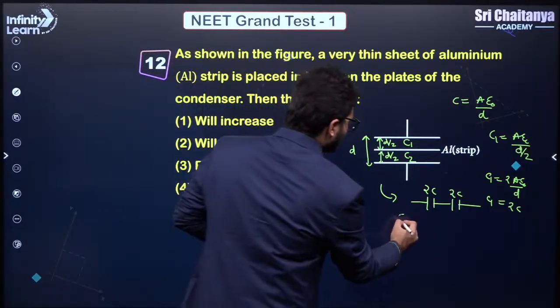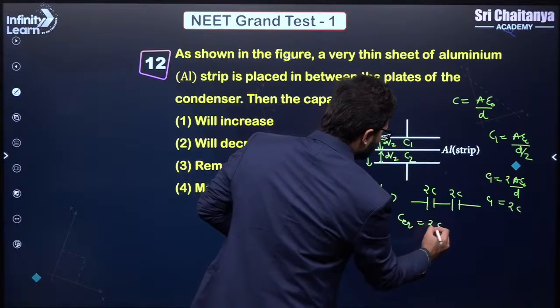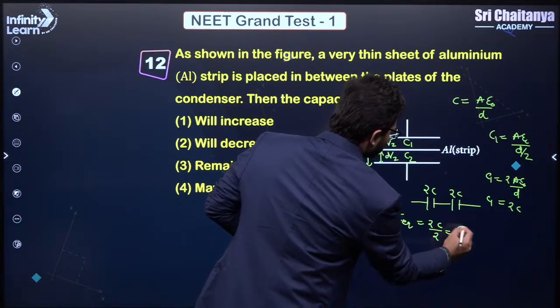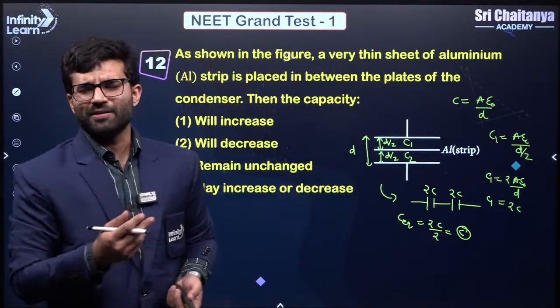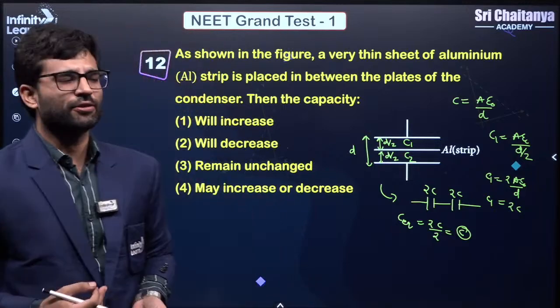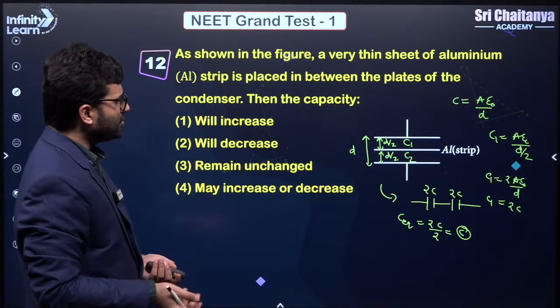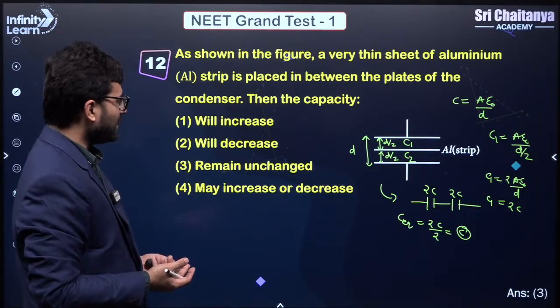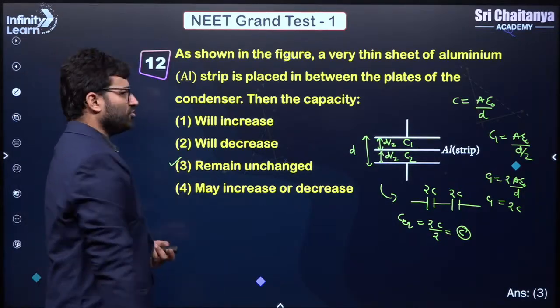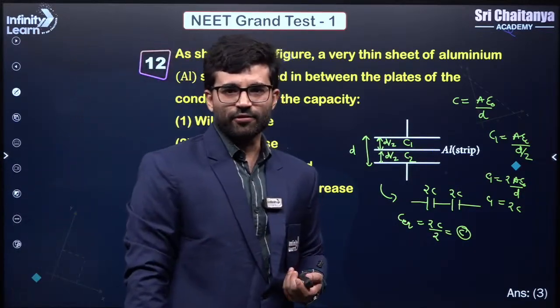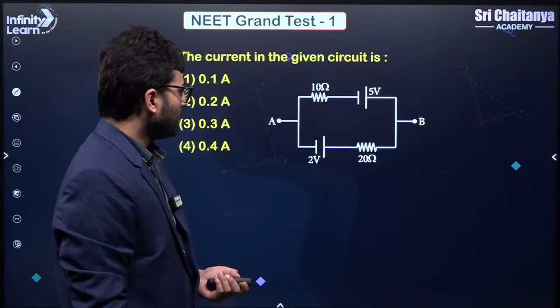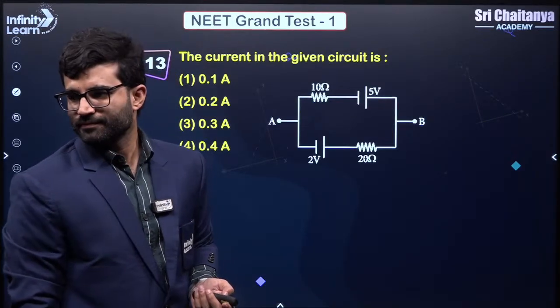So basically C equivalent here will become 2C by 2, which is C. Or you can apply the formula 1 by C is equal to 1 by C1 plus 1 by C2. Again, you will get the same thing, right? So basically you can see that it is unchanged even after this. It is coming same as C only. Any doubts? Okay.